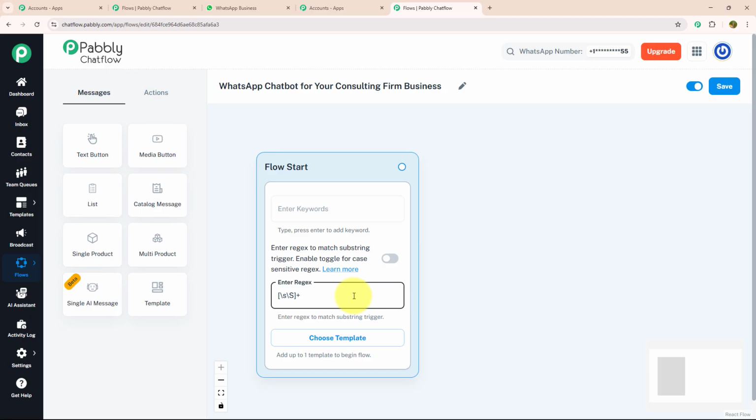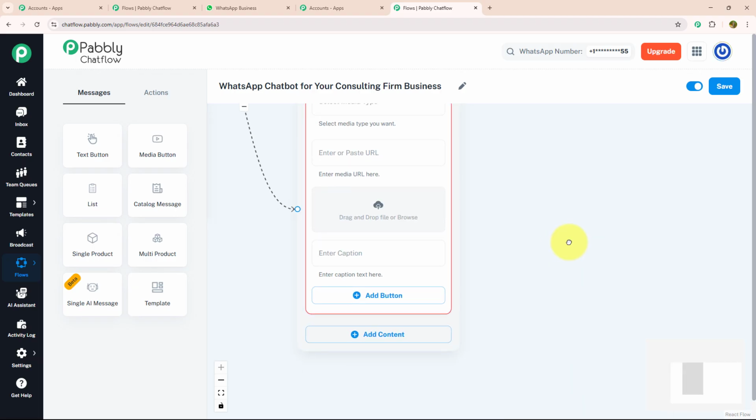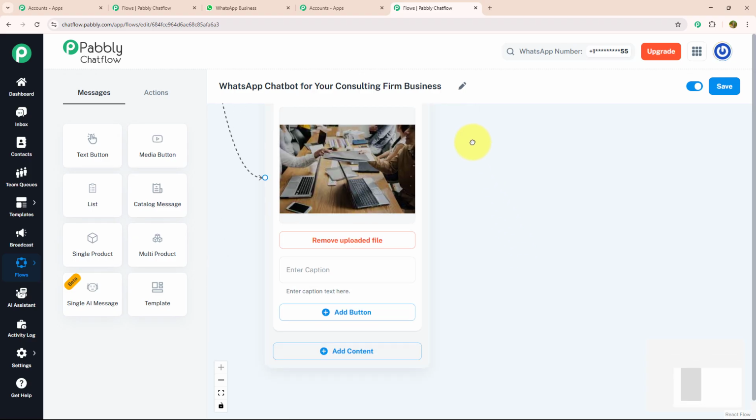Now, as soon as my customer enter a message, I will send them a welcome message with a media. For that, I'm going to drag and drop media button, connect with my flow start, and browse my image. Like this, as you can see, my image is uploaded successfully. After that, I will provide a welcome message.